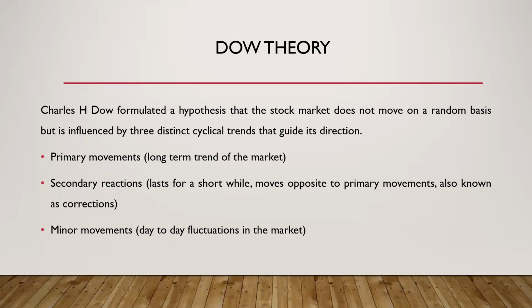If it's a bearish trend, the price might be falling. Then after some time, the price will increase for a short period of time and again go back to a downward trend. The movement of the price in the opposite direction during that short period is known as secondary reactions. Minor movements are the day-to-day fluctuations in the market.